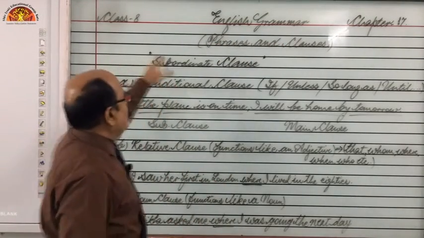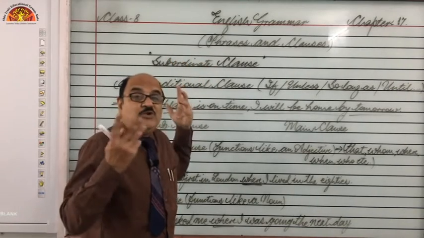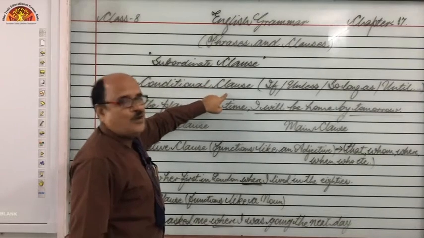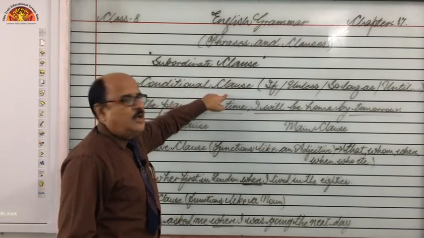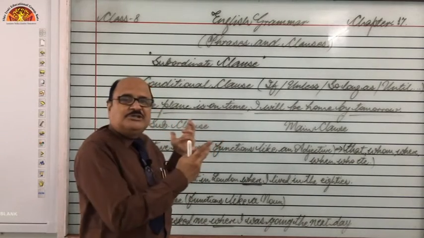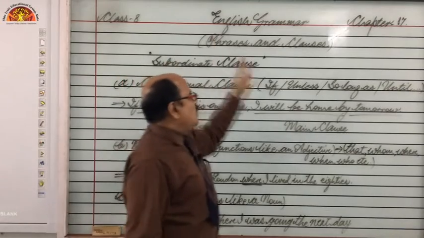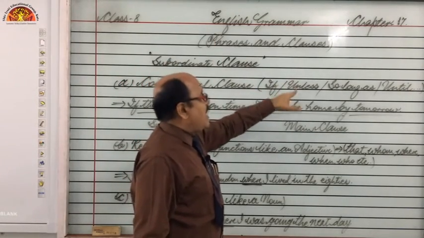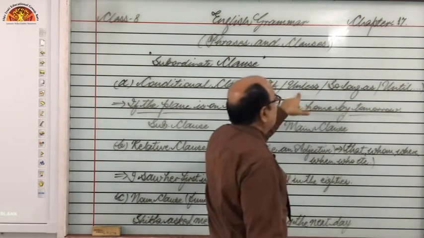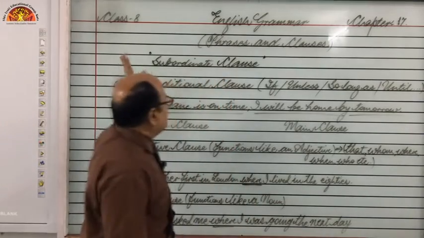Students, now we are going to learn about subordinate clauses, means the kinds of subordinate clause, right? So the very first kind of subordinate clause is conditional clause. You know, in conditional sentences, the part comprising the condition is known as conditional clause, and generally conditional clauses begin with if, unless, so long as, as long as, until, right? Unless and until are negative adverbials, right? So we can say conditional clauses.